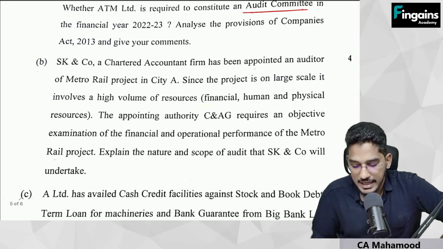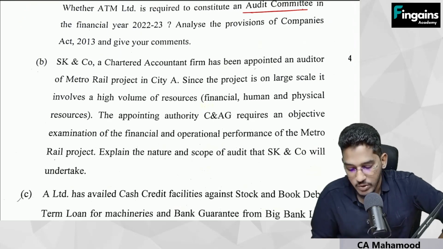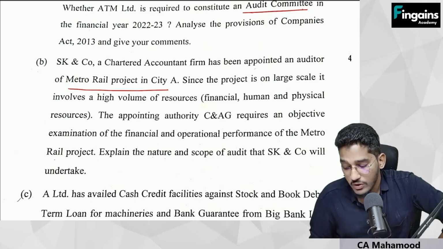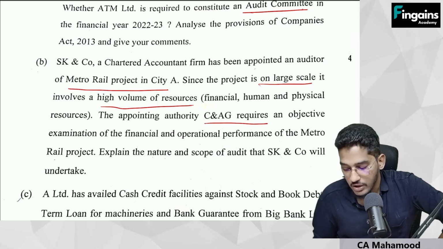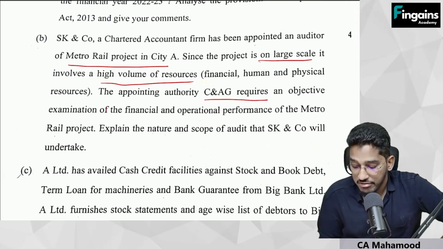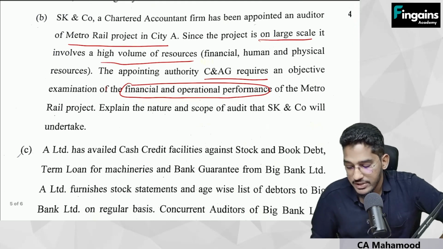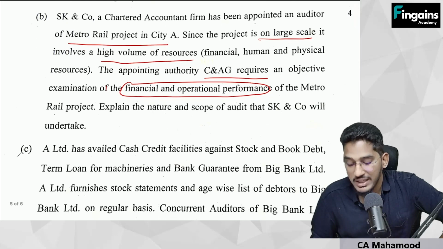Next one. SK and Co, a chartered accountant firm, has been appointed as an auditor of metro rail project in city A. Since the project is on large scale, it involves a high volume of resources. The appointing authority, C&AG, requires an objective examination of financial and operational performance of the rail project. Explain the nature and scope of audit that SK and Co will undertake.